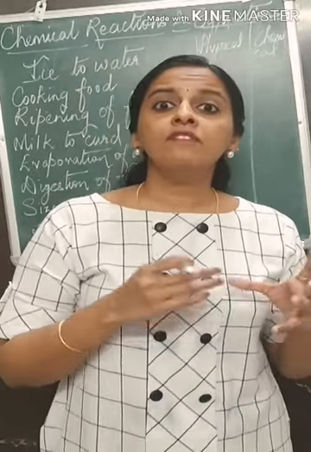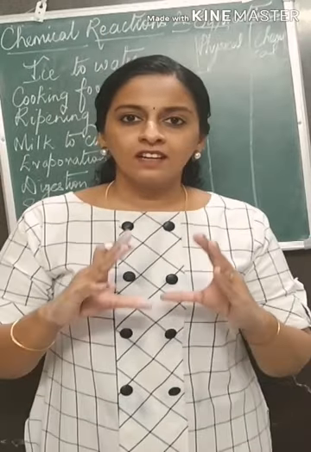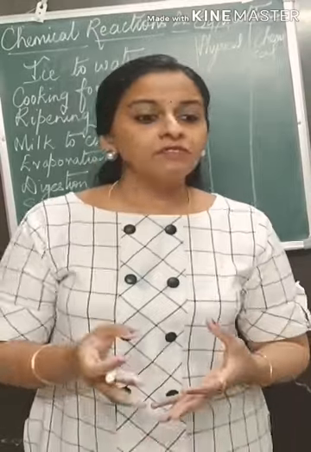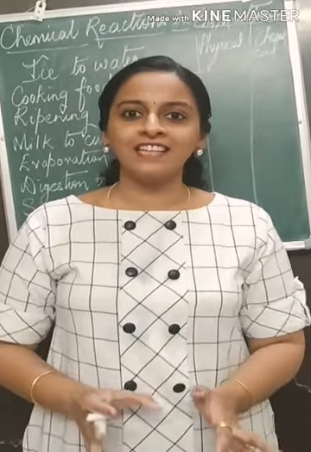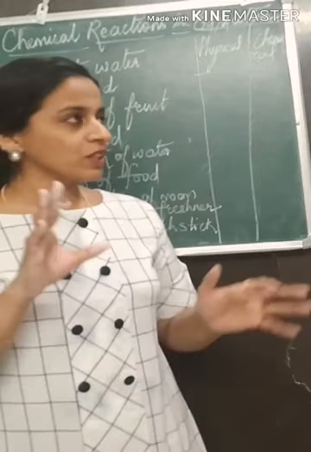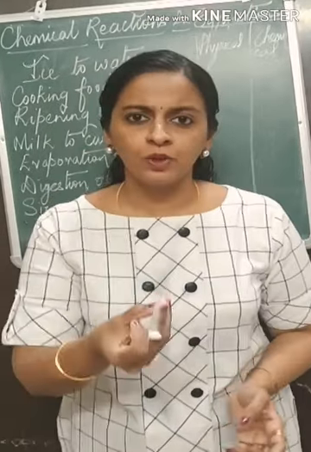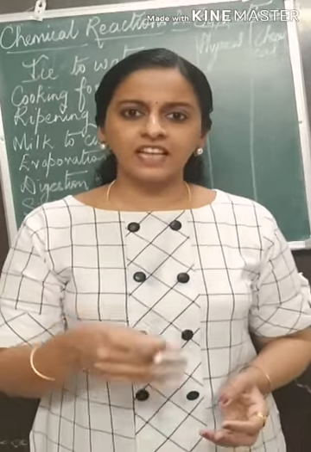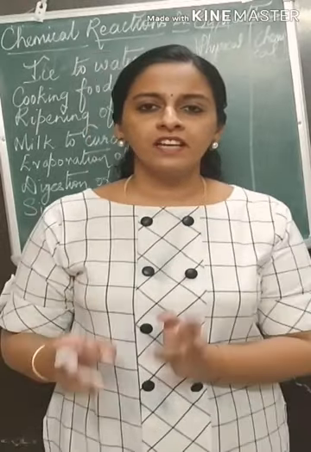For example, fermentation. You can't just ask the idli batter or dosa batter to ferment. It will not get fermented. For that you have to keep it the whole night so that it gets fermented. That is again a chemical reaction. These are a few differences I told you. You can search and find more points of differentiation between physical change and chemical change.